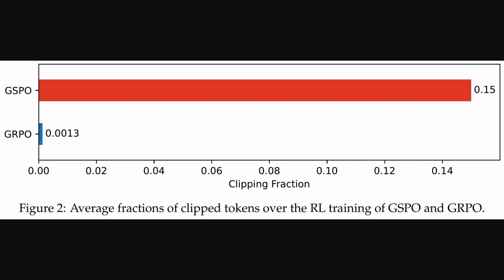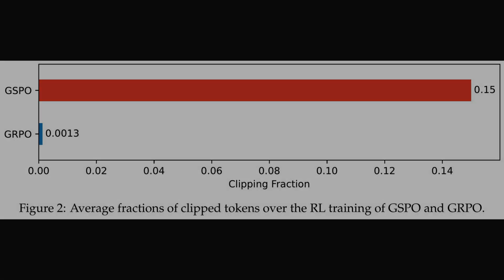This chart compares the new Group Sequence Policy Optimization, or GSPO, against the older Group Relative Policy Optimization, or GRPO. We can see GSPO clips about 15% of the time, while GRPO clips almost never. What's fascinating is that despite this aggressive clipping, GSPO is actually more stable and performs better.